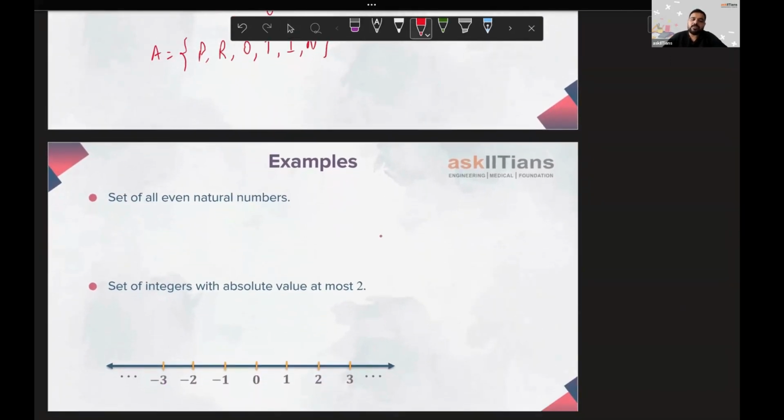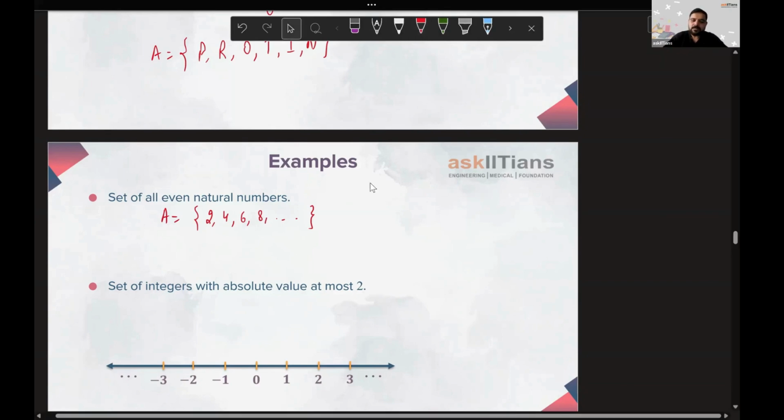Set of all even natural numbers. So if I have to form a set using this, I hope you understand. Can I say 0 is a natural number? No. So we start with the smallest natural number, which is 2, 4, 6, 8, and so on. This list will never end. You will have thousand, million, billion, and then again the next even number. So this will never stop. And these kinds of sets, yes, we'll be coming back to this, are known as infinite sets, where the number of elements is infinite.